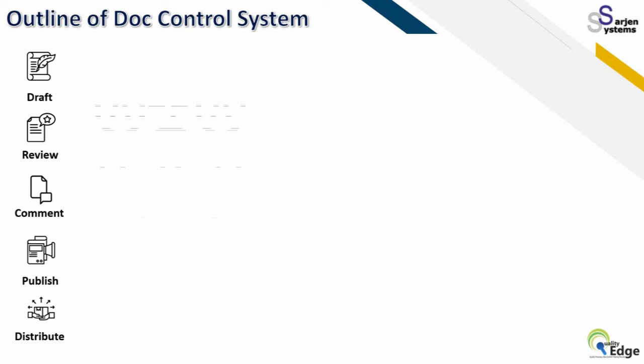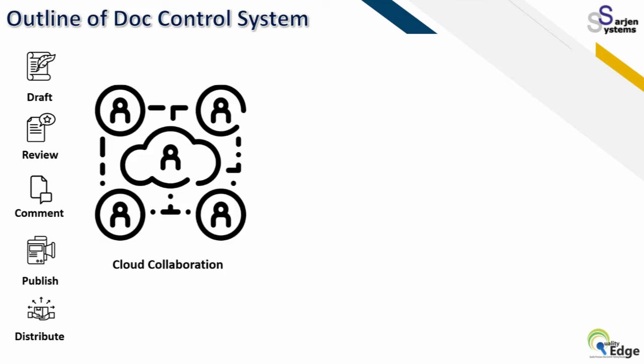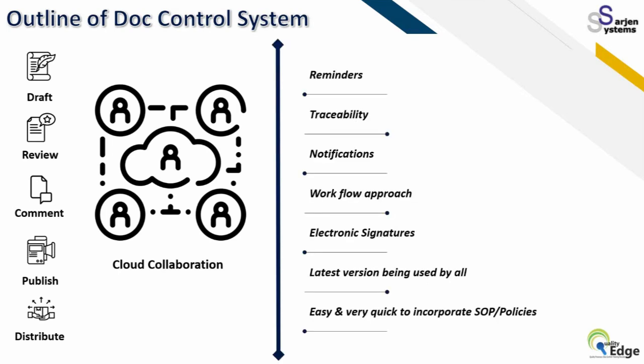Okay, and very easy. So it can go on cloud collaboration also, to get your documentation system, where you have a system of reminders, traceability, notification, workflow approach, electronic signature, and the latest version used by all.